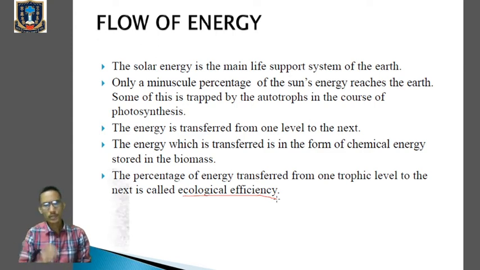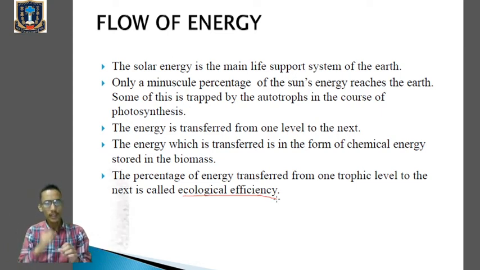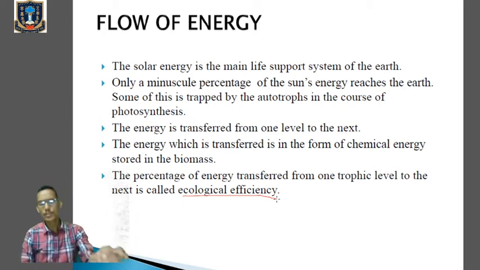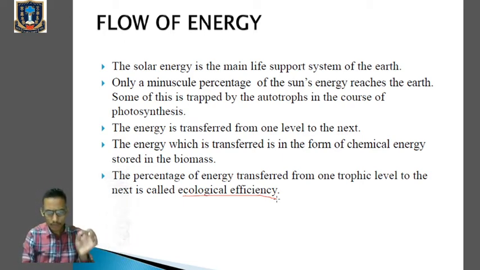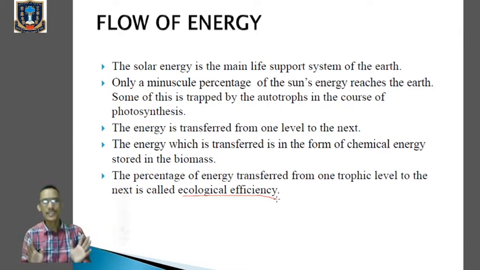During this process, the plant will manufacture food. So the solar energy will be converted into chemical energy and will be stored. Clear? And this energy will be transferred from one trophic level to the next. And the percentage of energy transferred from one trophic level to the next is called ecological efficiency.